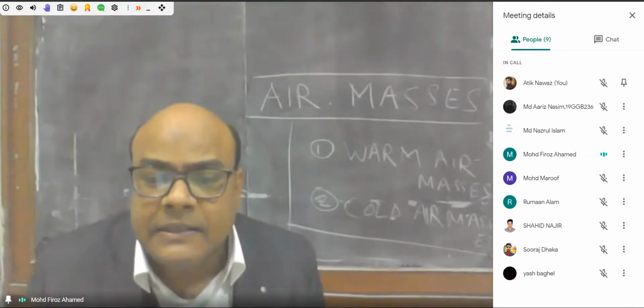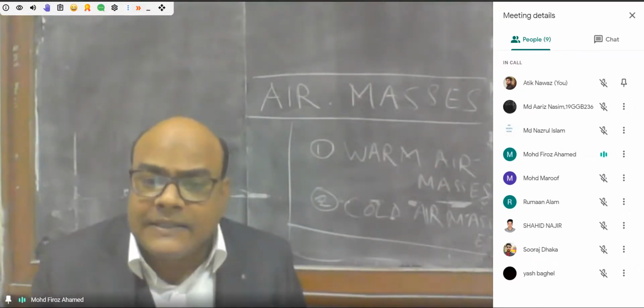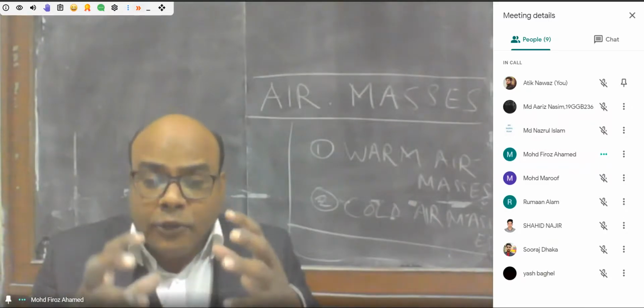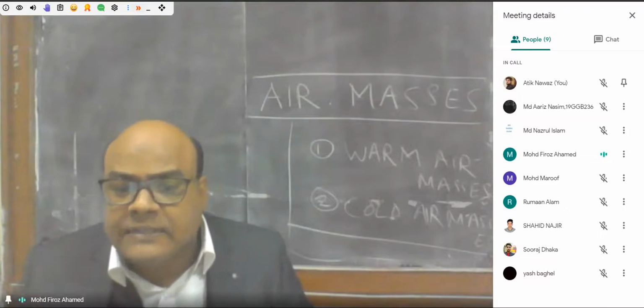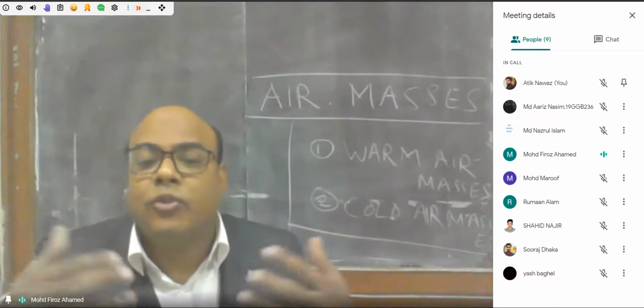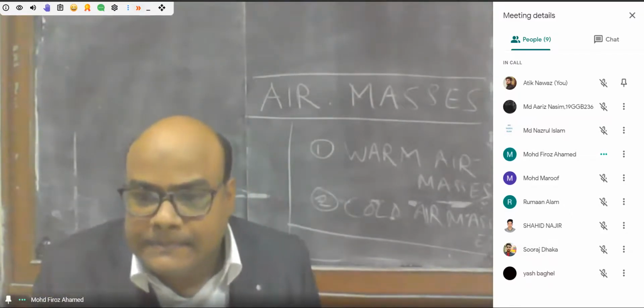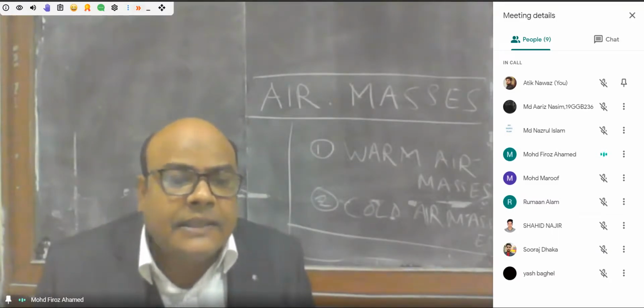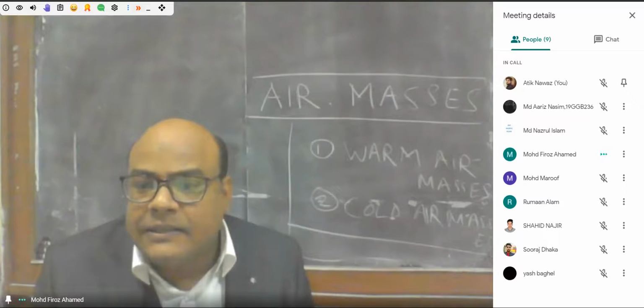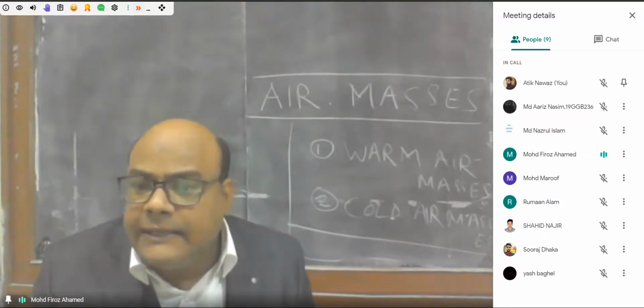Colder air masses are those which have lower temperature compared to the surfaces over which they are located. These two, warm air masses and colder air masses, are clear, I think.